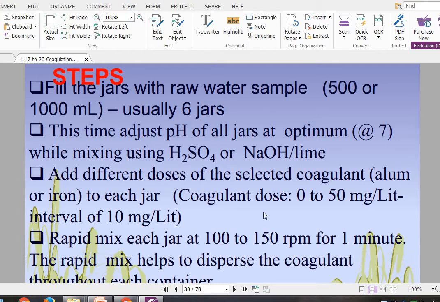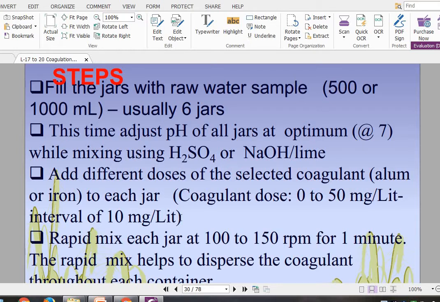Now the coagulant dose may vary from 0 to 50 mg per liter at an interval of 10 mg per liter. It means we will add the dose starting from 10 mg per liter, then we will see its behavior, then we will add at an interval of 10, that is 20 mg per liter, then 30 mg per liter, then 40, then 50.